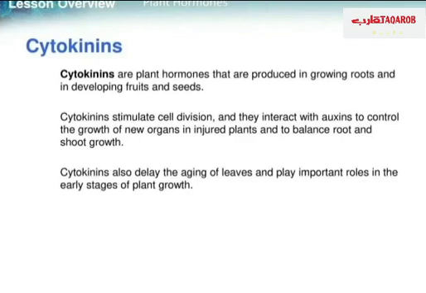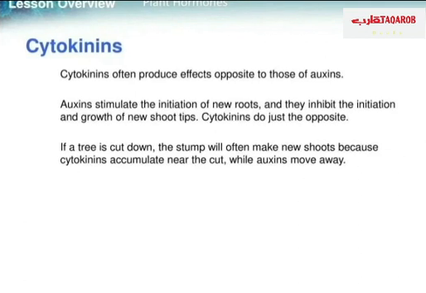Also, we have another hormone called cytokinin, a plant hormone produced in growing roots and in developing fruits and seeds. Cytokinin is known to stimulate cell division, and it interacts with auxins to control the growth of new organs in injured plants and to balance root and shoot growth. Cytokinin also delays the aging of leaves and plays an important role in the early stages of plant growth. Cytokinin often produces effects opposite to those of auxins.